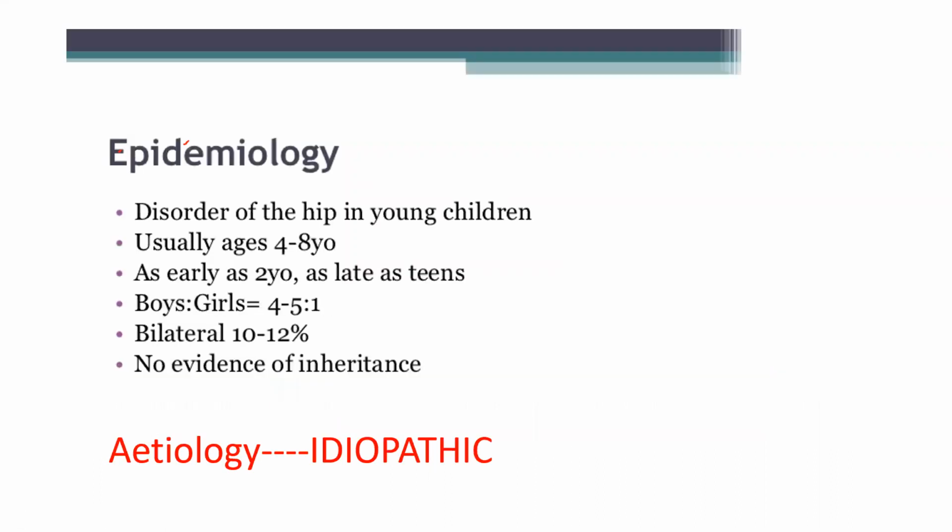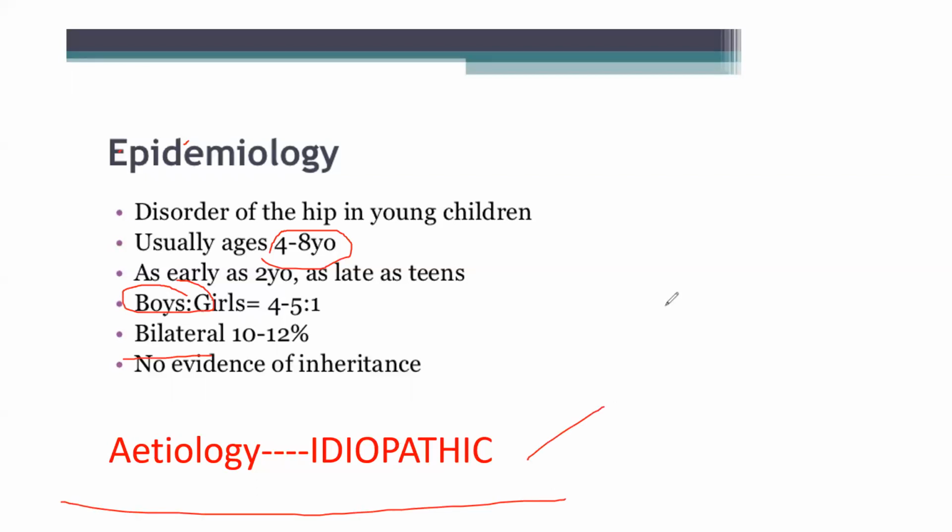So what is the epidemiology? Maybe we'll start with epidemiology. It is a young children's disease, it is a pediatric population. Obviously, the age is young, 4 to 8. Mainly boys are more affected. So it is like age is young, boys. It can be bilateral. Now the etiology is idiopathic.